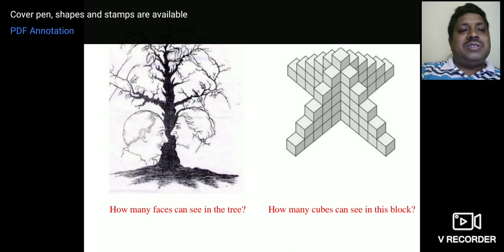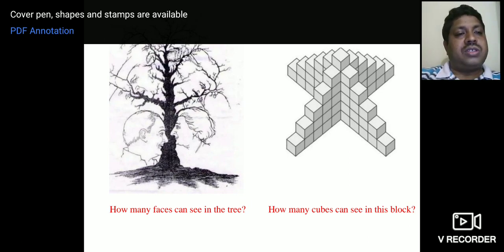See, you might know this. Some faces are hidden in the tree. You have to identify the faces. I think they are well-known faces. How many faces can you see in the tree? Is it visible, children? Yes, visible. Now, how many cubes can you see in the blocks? There are many cubic blocks there. You have to count how many faces and how many cubes of blocks there are.